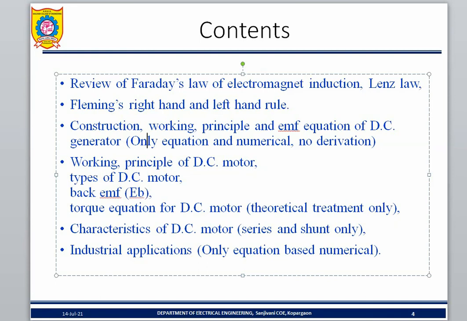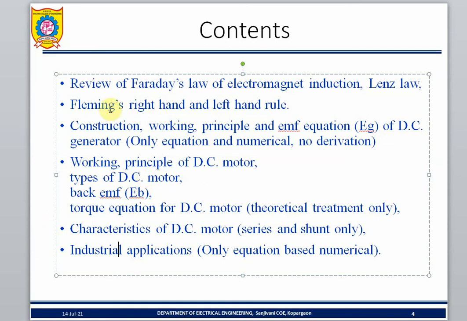What about the EMF equation for the generator? Both are the same equation, but for the generator it is denoted Eg, and for the motor it is denoted Eb. Then the torque equation of the motor. Then the characteristics diagram you will learn, and applications. So you will look at all of this under this chapter.